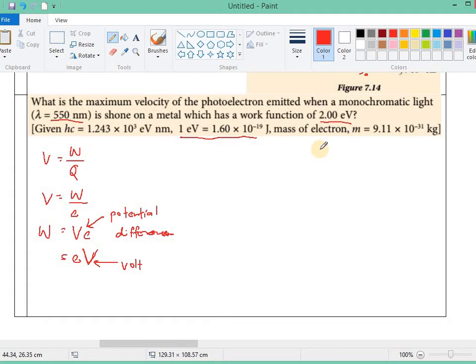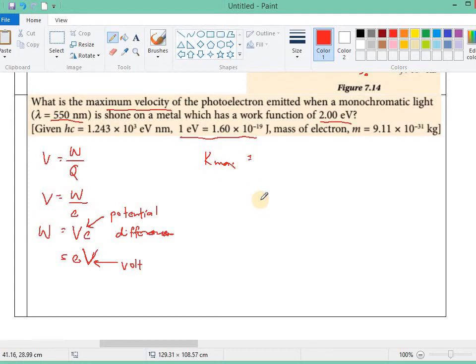Alright, so we want to calculate the maximum velocity of the photoelectron emitted. Since we want to calculate the maximum velocity, we need the kinetic energy.